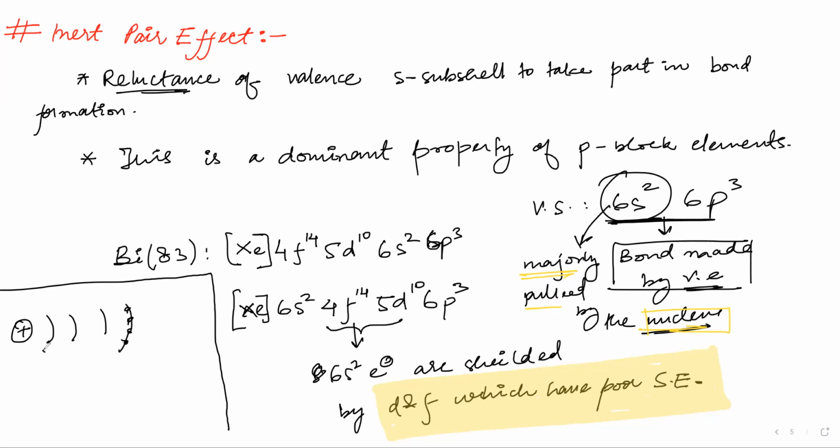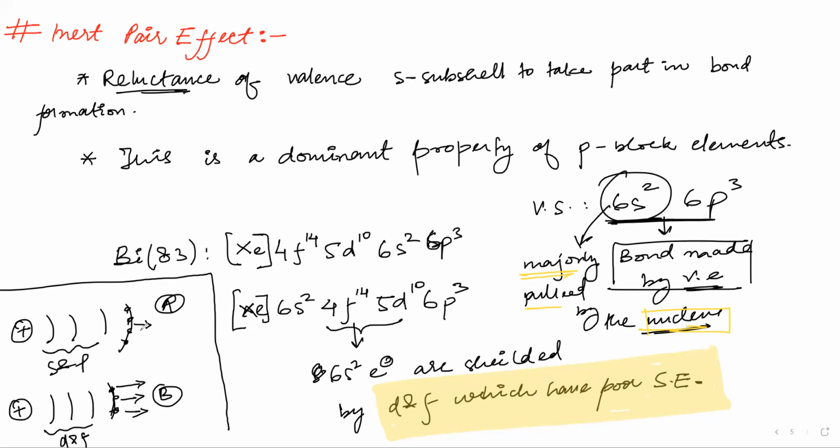Now, these are S and P orbitals only. And these are D and F subshells. And these are the valence electrons. Now this is case A and this is case B. Tell me, are the valence electrons of A more shielded or B? A is more shielded, so those electrons experience no pull from the nucleus. B is not shielded, which means its electrons can go and form bonds. The nucleus is not holding them.